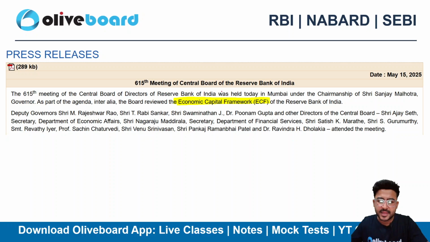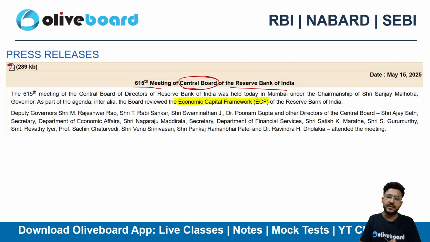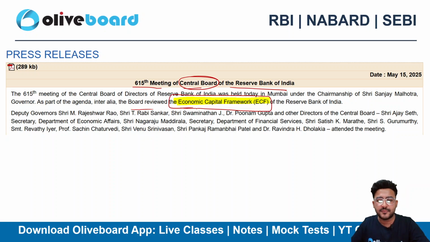And we can see here that there was the 615th meeting of the central board of the RBI. So the central board in the RBI is basically for taking crucial decisions like these, related to the economic capital framework. So the board has reviewed the economic capital framework of the Reserve Bank of India, right? And they will soon announce what the changes in the ECF framework are.